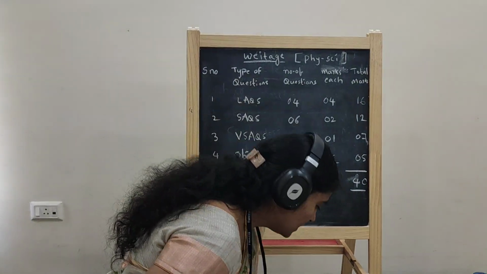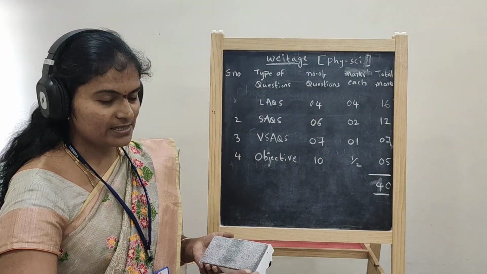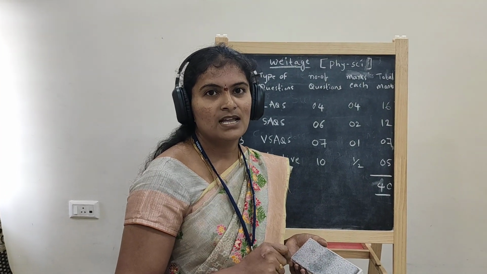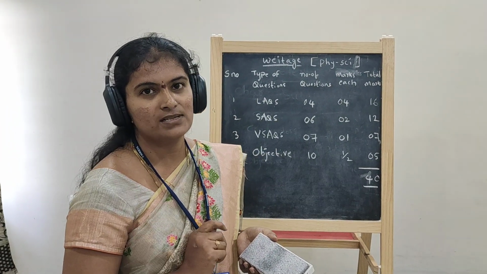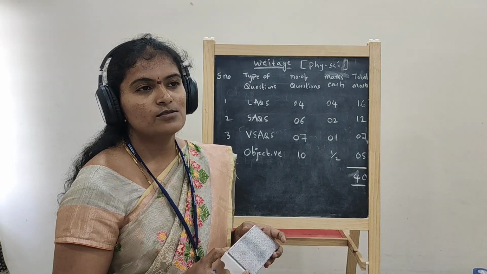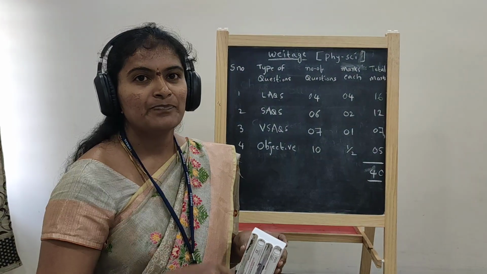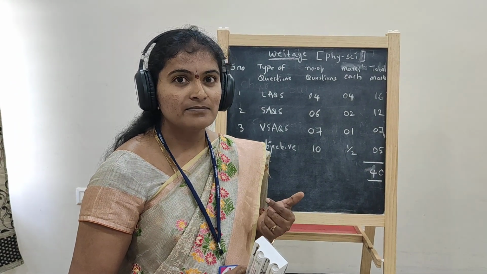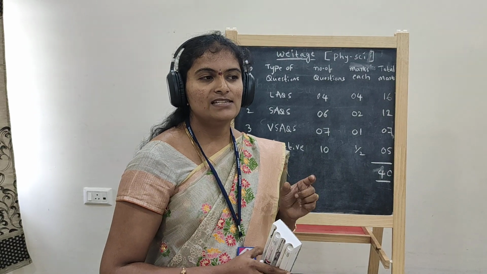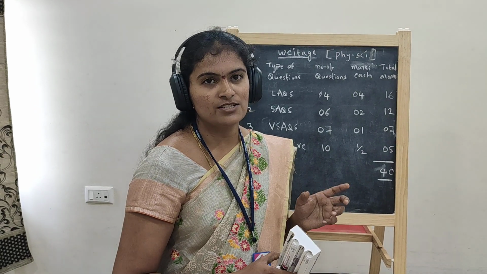Coming to our physics world. In total, how many topics do we have? 12. In that, we already finished 2 topics. So let us do some recapitulation about the structure of an atom. What is meant by atom? According to the definition given by Dalton, a small indivisible particle is called an atom.